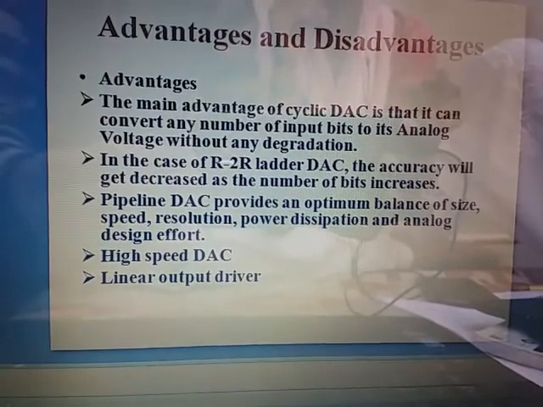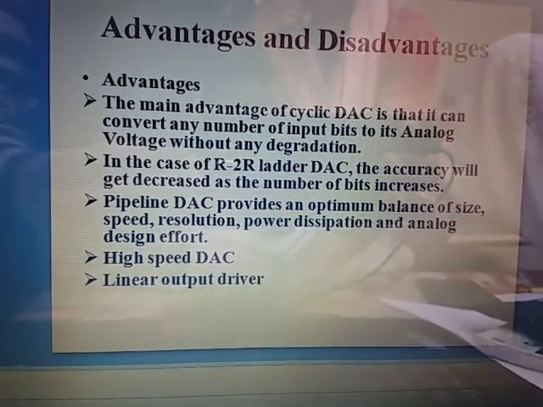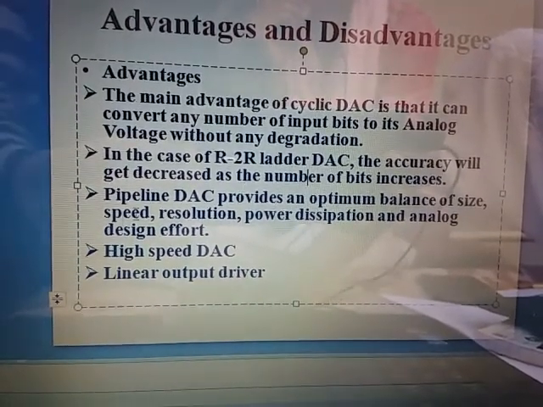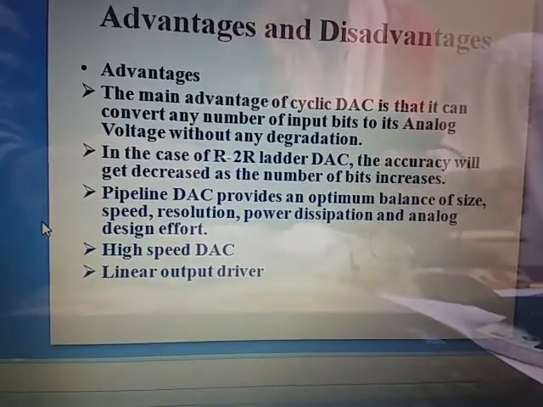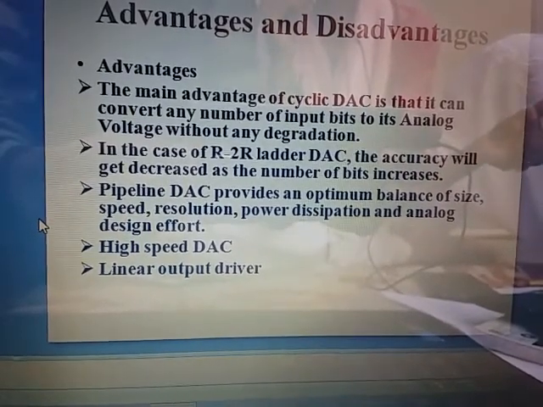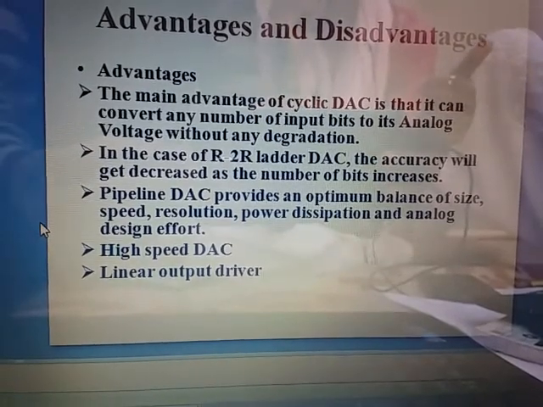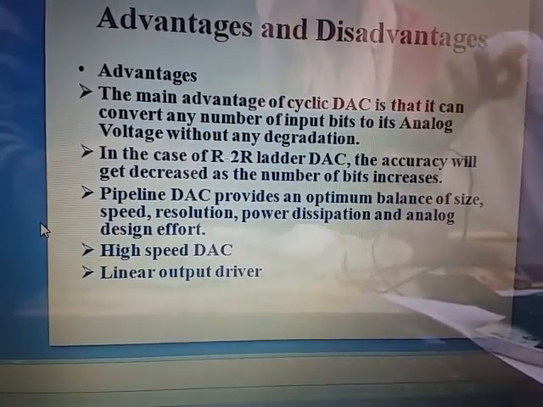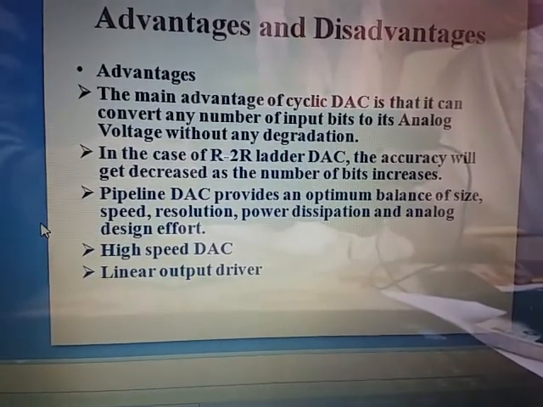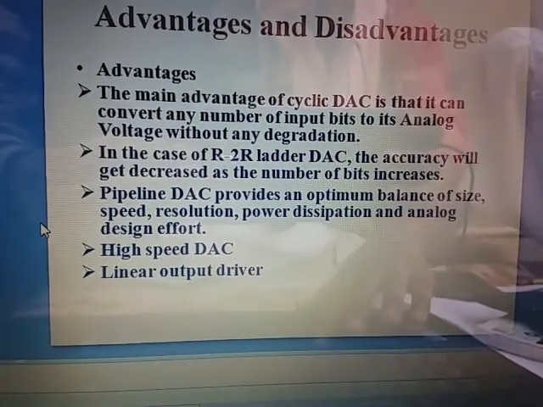Now the advantage of the pipeline DAC is that it provides an optimum balance of size, speed, resolution, power dissipation, and analog design effort. So this is also an advantage. Again, it gives high speed of operation. It has a linear output driver, so we can get the linear output with no disturbances. So these are the advantages of the cyclic and pipeline DAC.